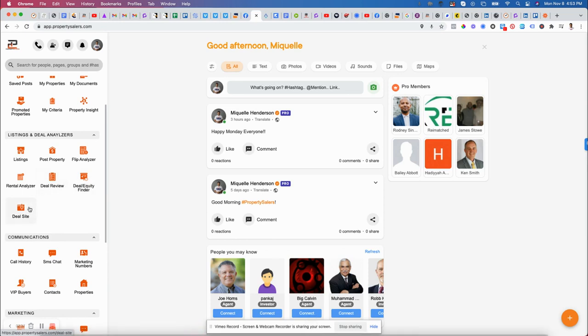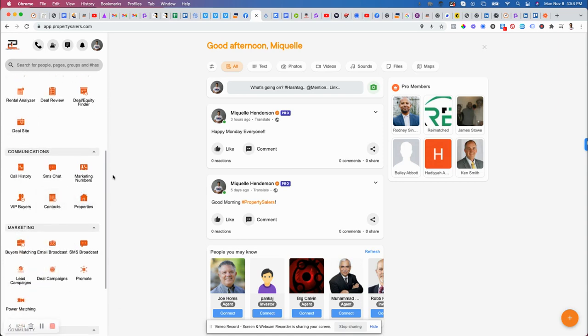Deal sites. That is where you have your own deal site. So if you want to have your own brand name, every deal that you post will have your own site, your own pictures, your own logo, your own brand colors, things like that.